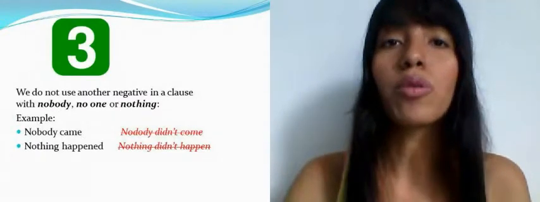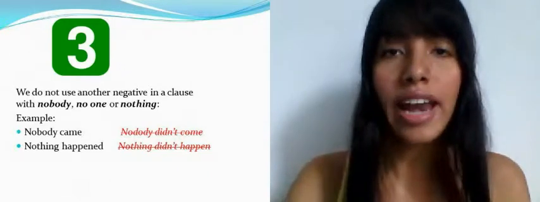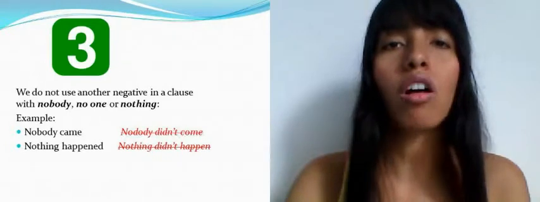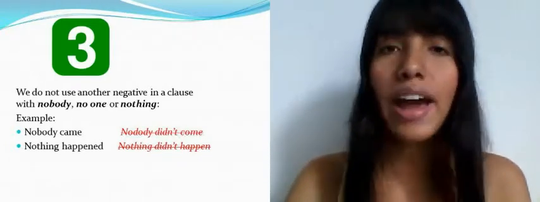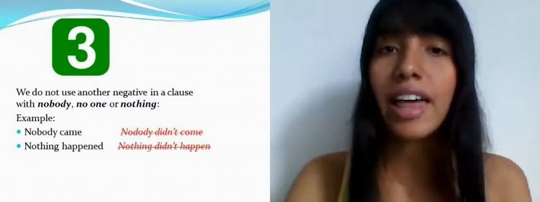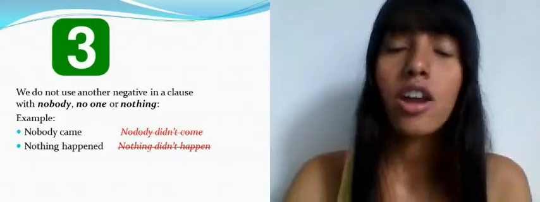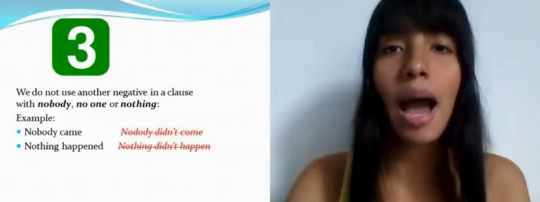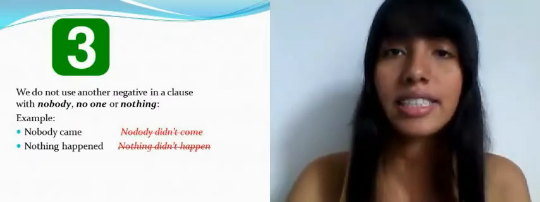Now, rule number 3. We do not use another negative in a clause with nobody, no one, or nothing. For example, nobody came, nothing happened. We cannot say nobody didn't come or nothing didn't happen. We can use double negation in sentences.